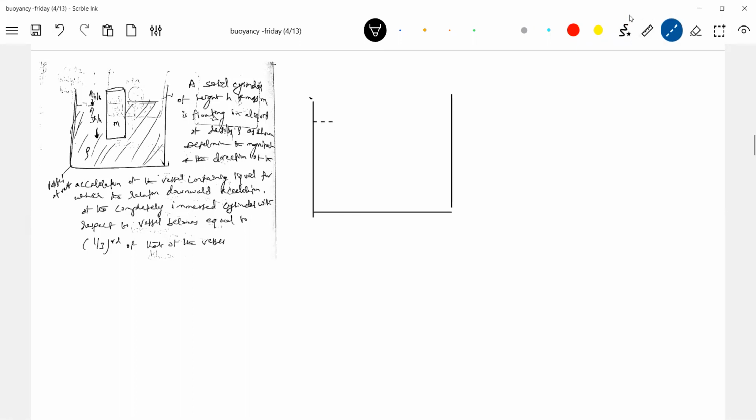One-third is immersed in the liquid. 3h/4, h/4. Okay, here the weight will act.